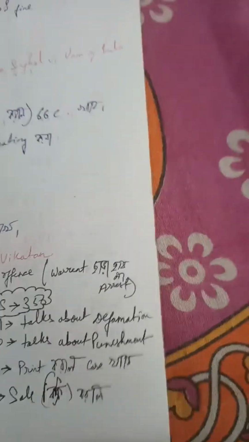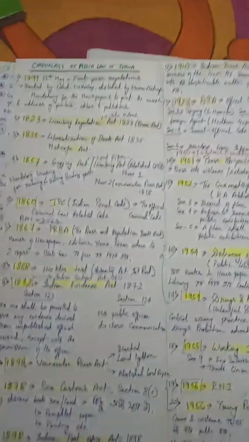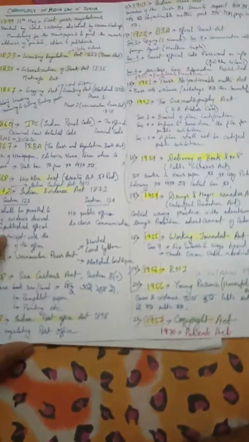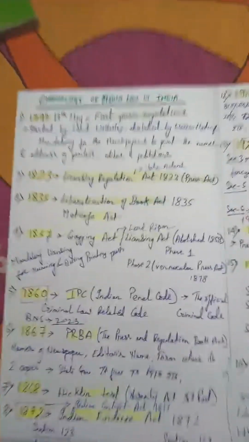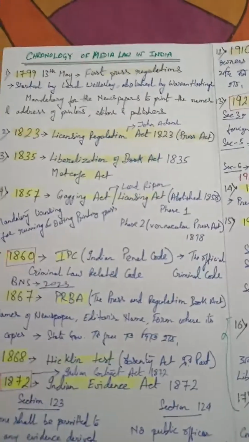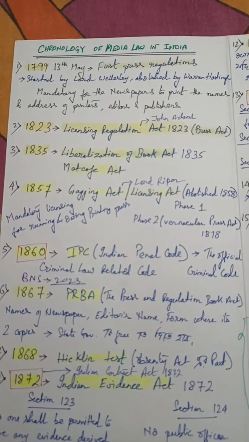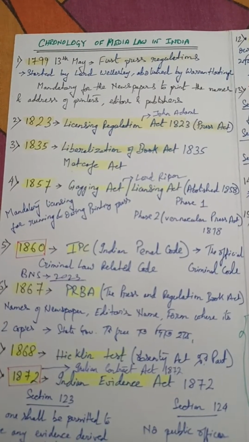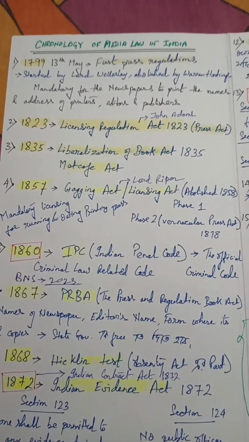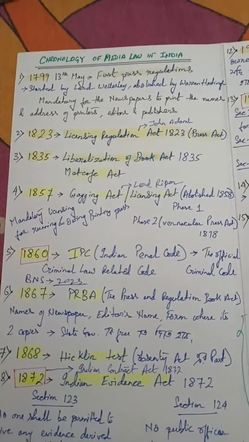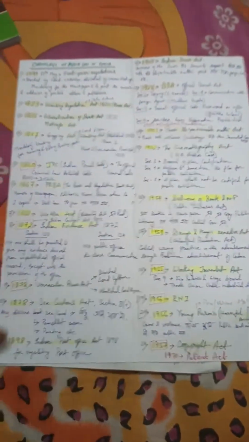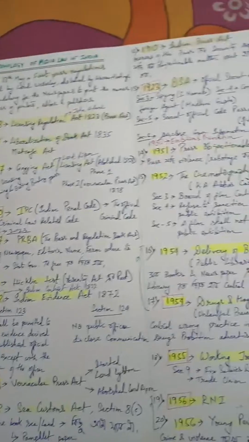First of all, we will be talking about the main laws, the main chronology of media. From this particular flashcard, we can expect at least one question in NTA UGC NET as well as in the SET examination. So the chronology of media: if we trace back to 1799, on 13th May, the first regulation started by Lord Wellesley, abolished by Warren Hastings. To mug it up, from this particular section we can expect at least one question, 1 to 2 questions.